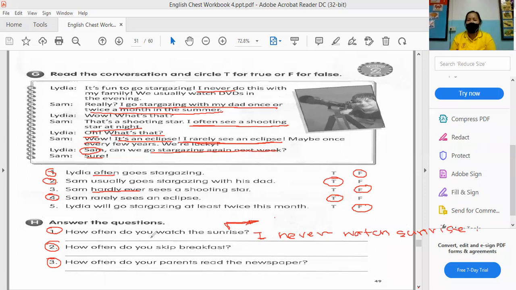The same like that. Also this one for breakfast. How often do you skip breakfast? If it is never, I never skip breakfast. And number 3, how often do your parents read the newspaper? If your parents don't read, my parents never read newspaper. That's how you can answer that one.